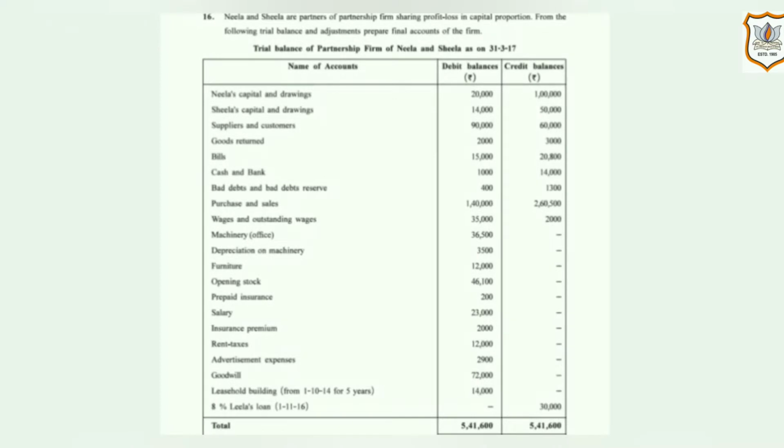Hello students, today we are going to do question number 16 on page number 85. Here there are two partners, Neela and Sheila. They share profit and loss in capital proportion. Here trial balance of partnership firm of Neela and Sheila as on 31st March 2017 is given.